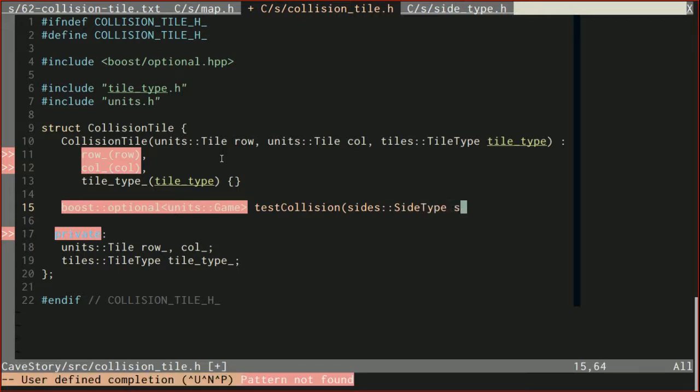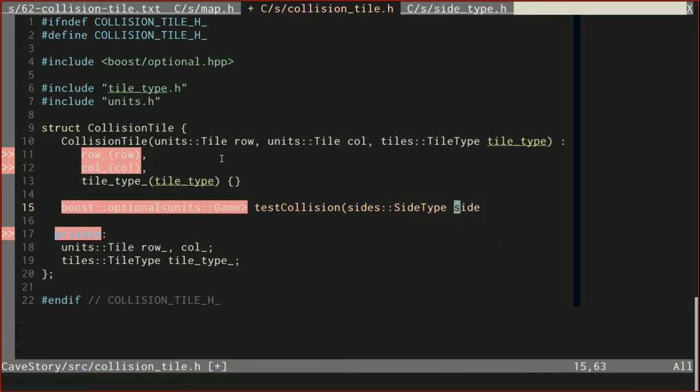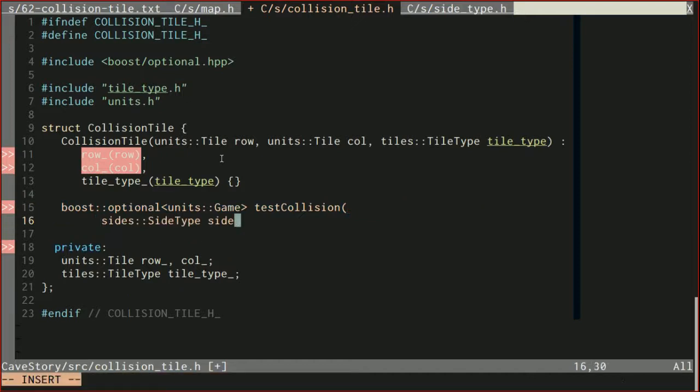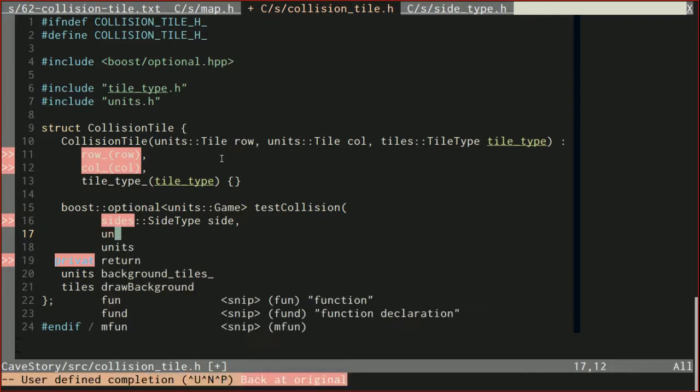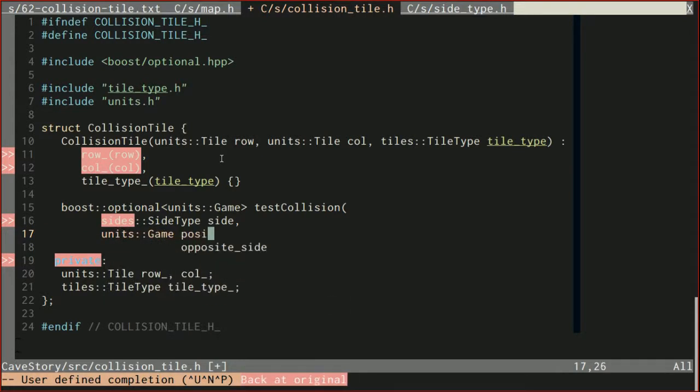This is something we're going to need to include. And it's also going to take in a position, so units of game position.